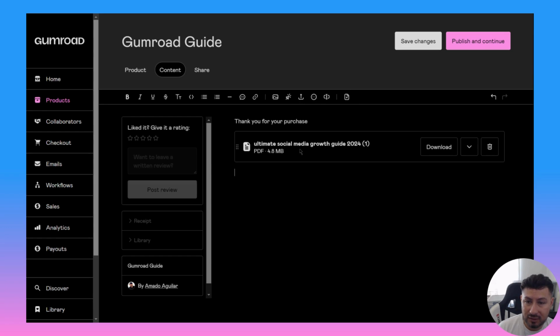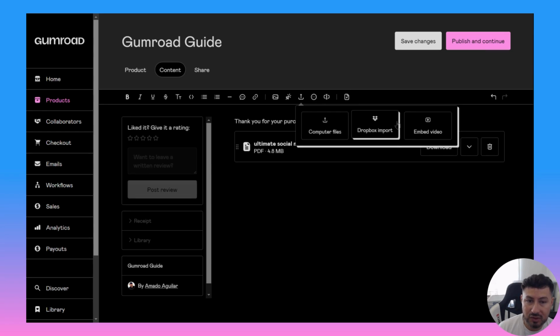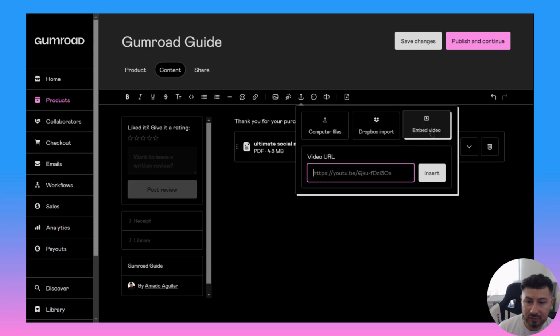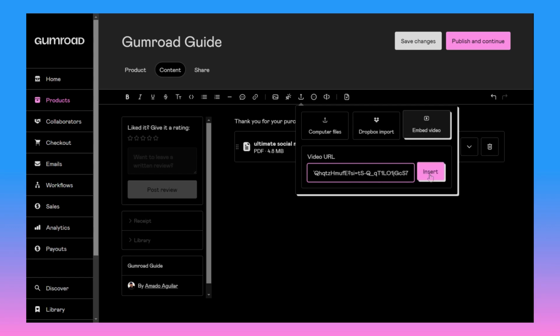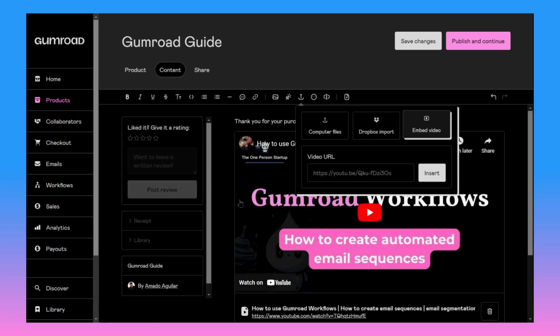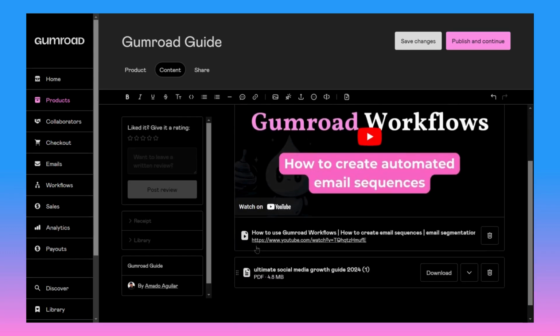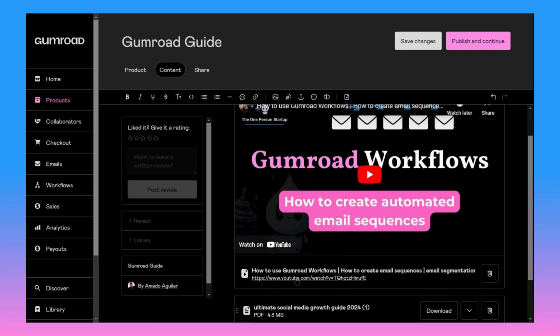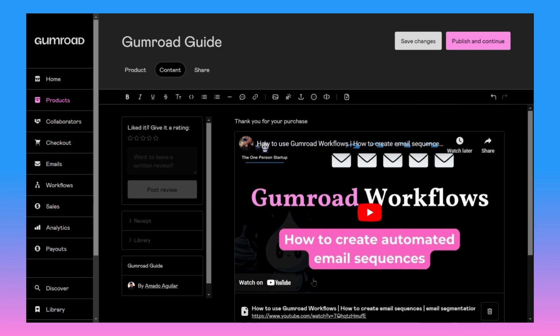Also, you could embed YouTube videos. So I'll go ahead and click embed. Under insert file, go to embed video. So I'll paste the URL to my video right here, insert, and now they could see the video that I linked. So I could link it to any YouTube video I already have, or maybe a different video I want to share. And it doesn't even have to be a YouTube video, it could just be a video I upload on here.